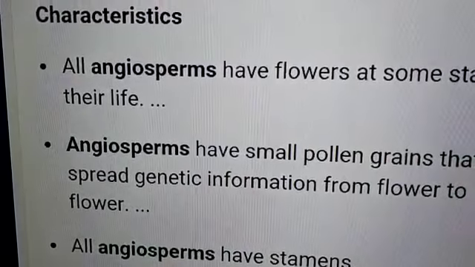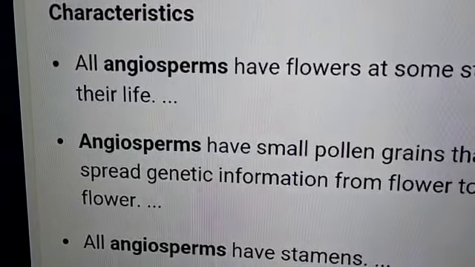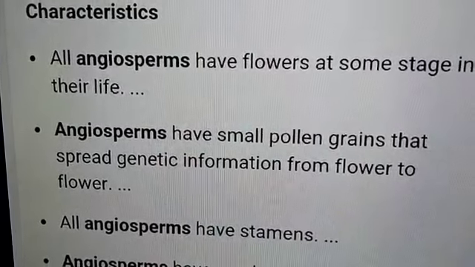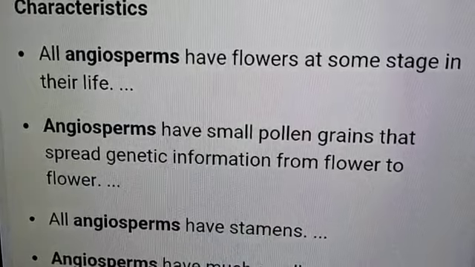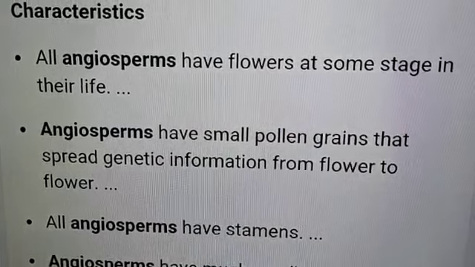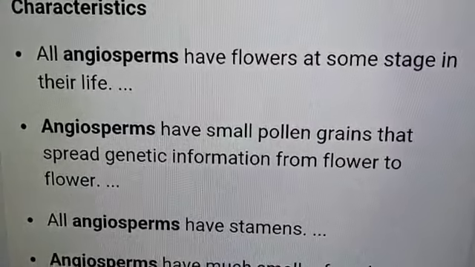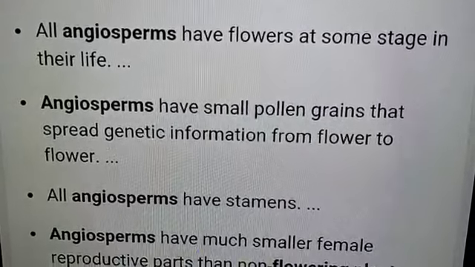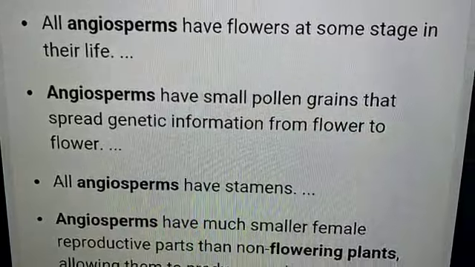So the next flowering type of plants are angiosperms. Let us see some characters of the angiosperms. All angiosperms have flowers at some stage in their life. Angiosperms have small pollen grains that spread genetic information from flower to flower. All angiosperms have stamens, that means male gametes.